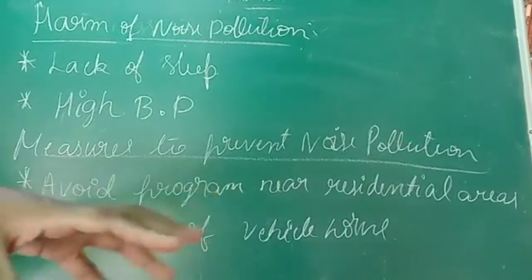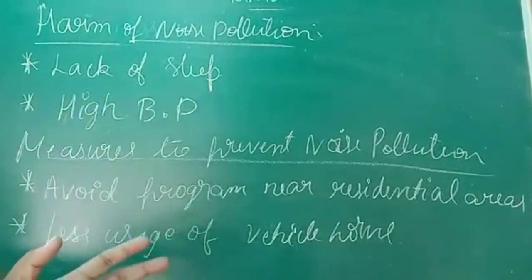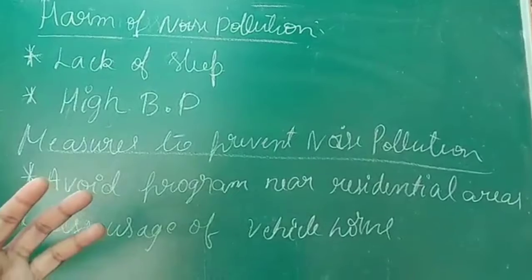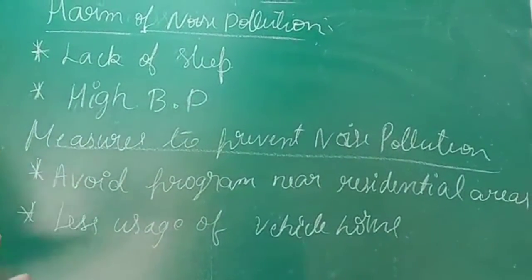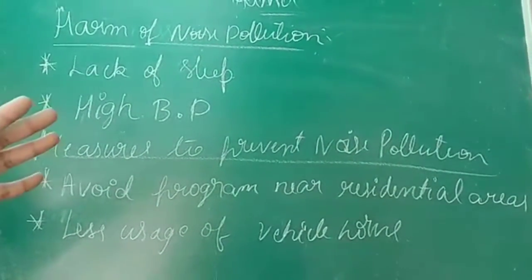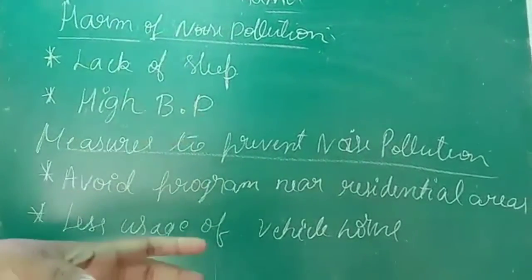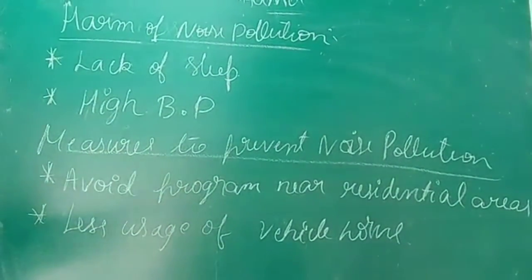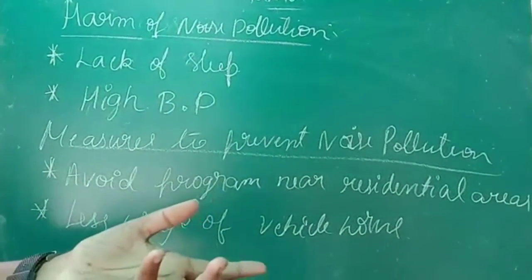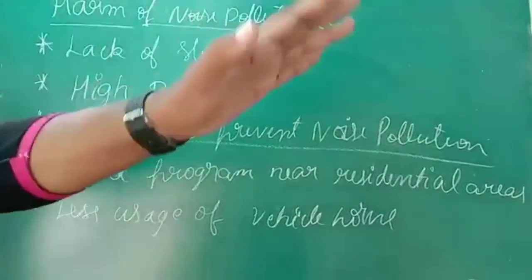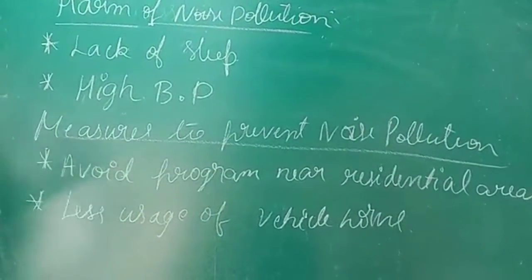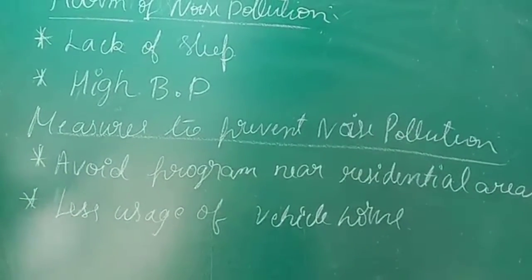A residential area is like a colony, where a lot of houses are situated in one particular area. Near such areas we should not hold programs, because there are many houses, and they will be disturbed, right? So we need to avoid programs near residential areas. That is the first measure to prevent noise pollution.